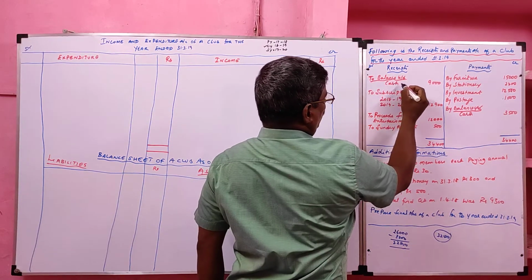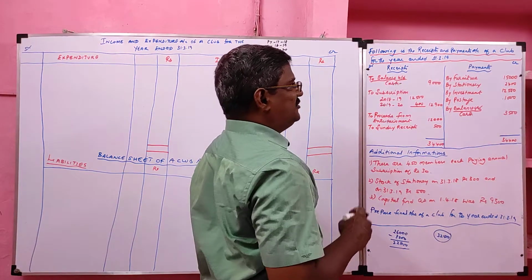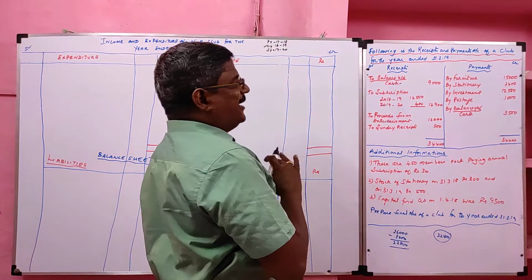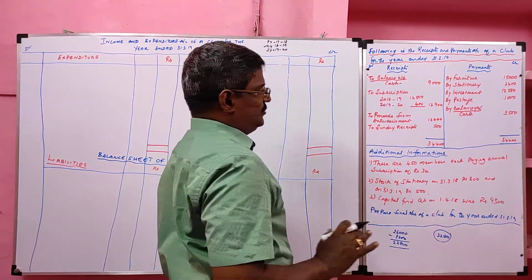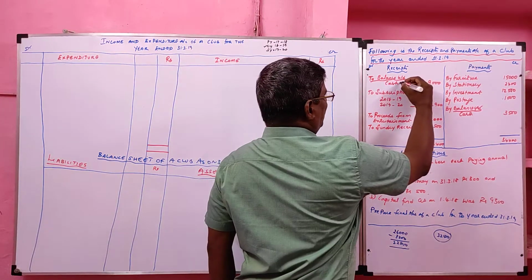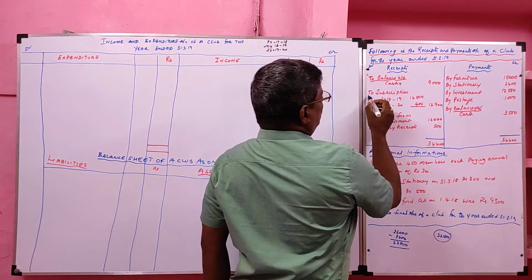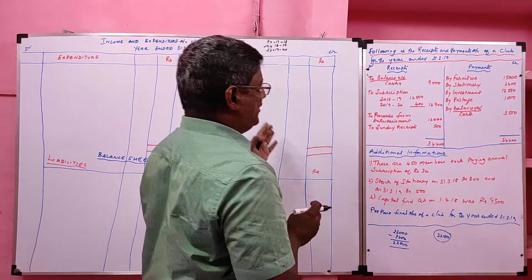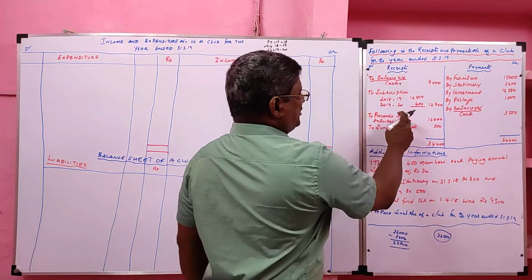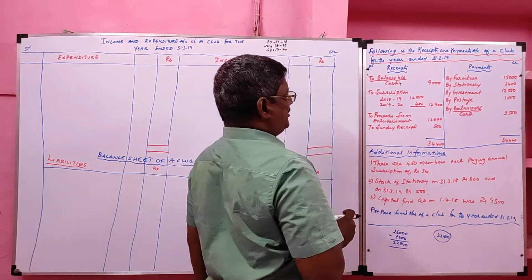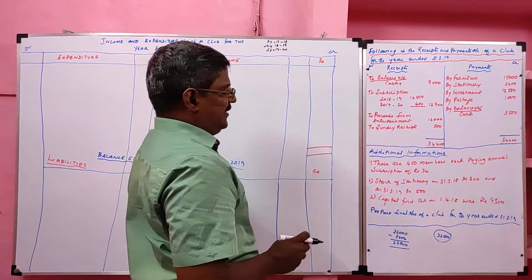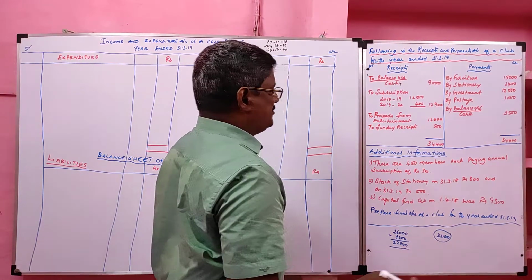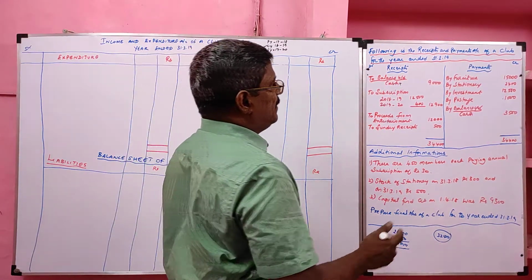To balance BD, opening cash, it will go to the opening balance sheet asset side. It will not come to income and expenditure and balance sheet. We need not consider this one. Then to subscription received. It is a revenue receipt. It will be recorded in the income side. Proceeds from the entertainment is a revenue receipt recorded in the income side. Sundry receipt is a revenue receipt recorded in the income side.